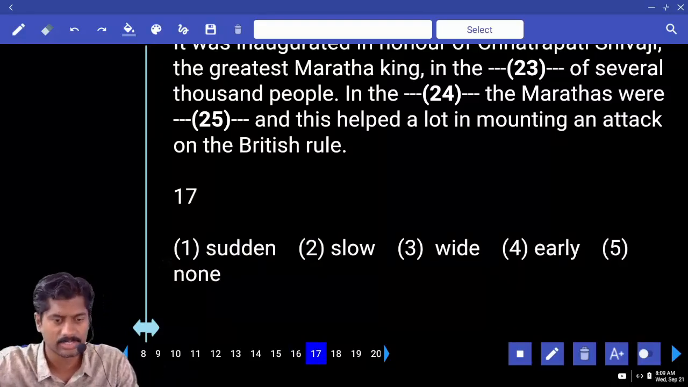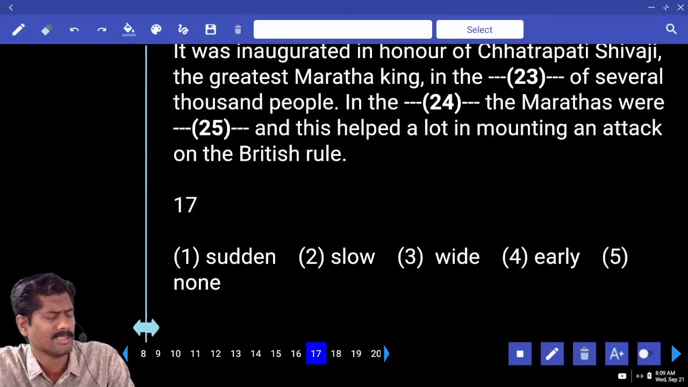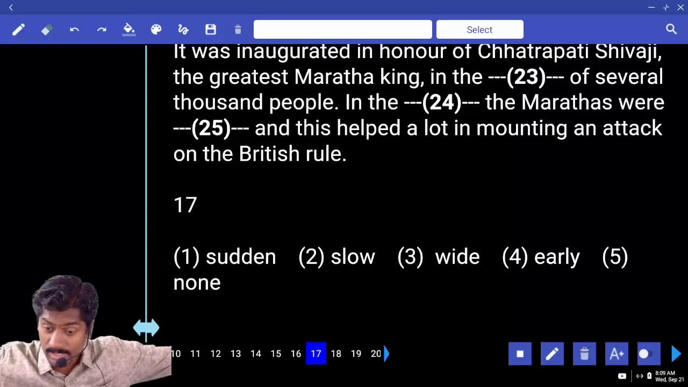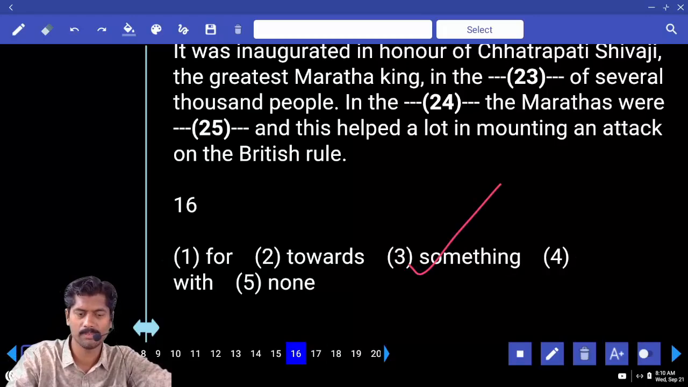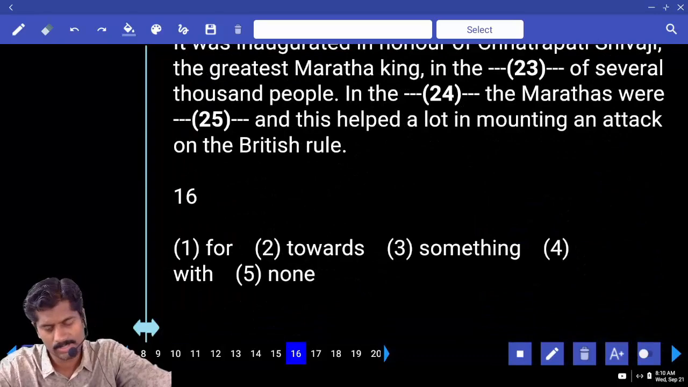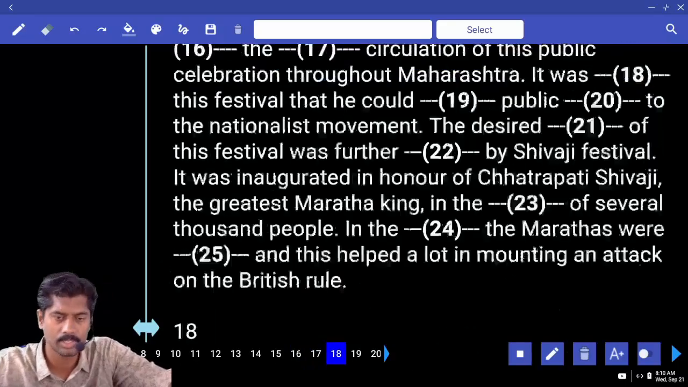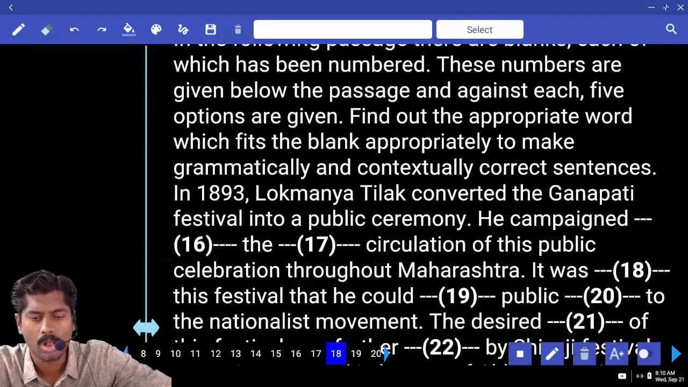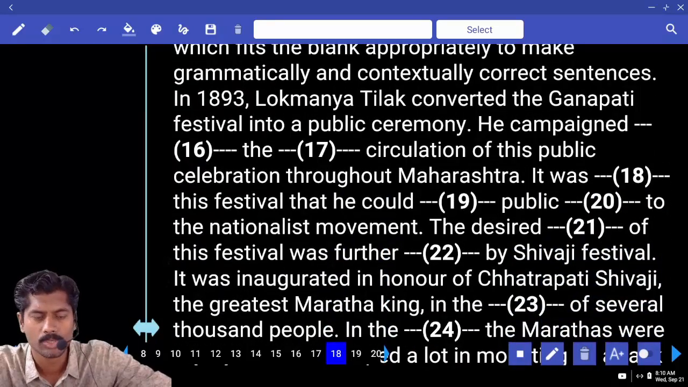Let me check the next. The dash circulation: sudden circulation won't be there. Slow circulation, wide circulation, early circulation. It is wide circulation. So what should come in the first blank? He campaigned towards the wide circulation. He campaigned towards wide circulation of this public celebration throughout Maharashtra.